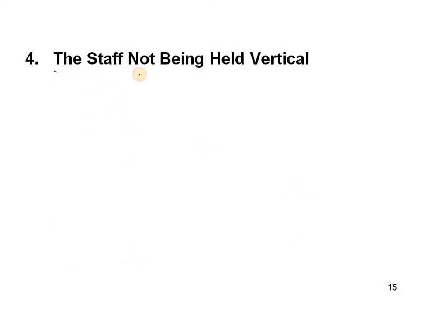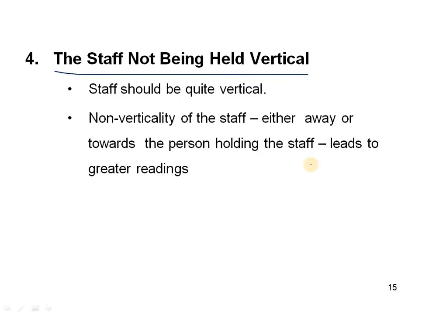And the next one is the staff not being vertical. Here the main condition is that some members don't know how to hold the leveling staff. Some members will hold the leveling staff in an inclined or horizontal position instead of vertical. This will be a mistake. In order to rectify that, the staff should be quite vertical.